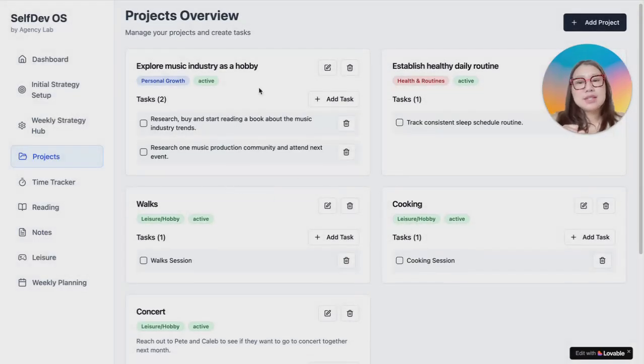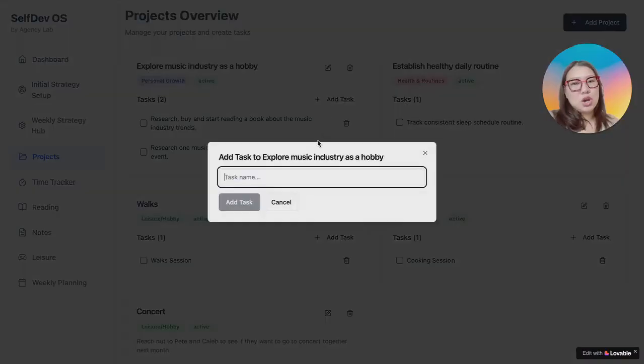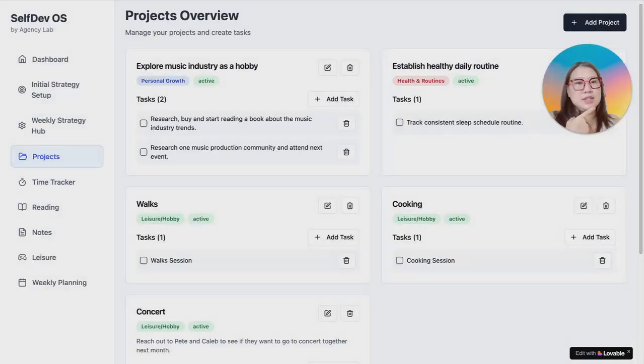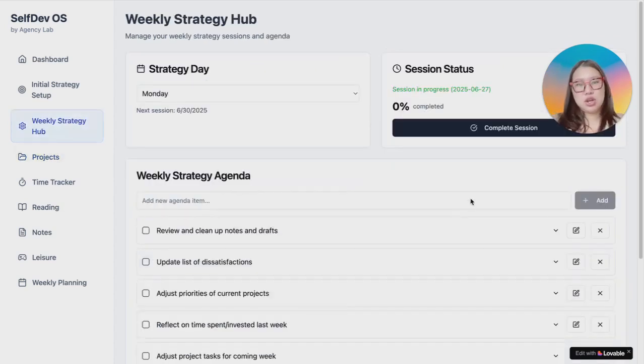He can add tasks directly inside each project, and that's one of the important functionalities here, is that to each project you can add a task that you're then going to prioritize during your weekly planning session. So that's where all his current work and growth efforts live together, right? So let's move on. Let's go to the weekly strategy hub.